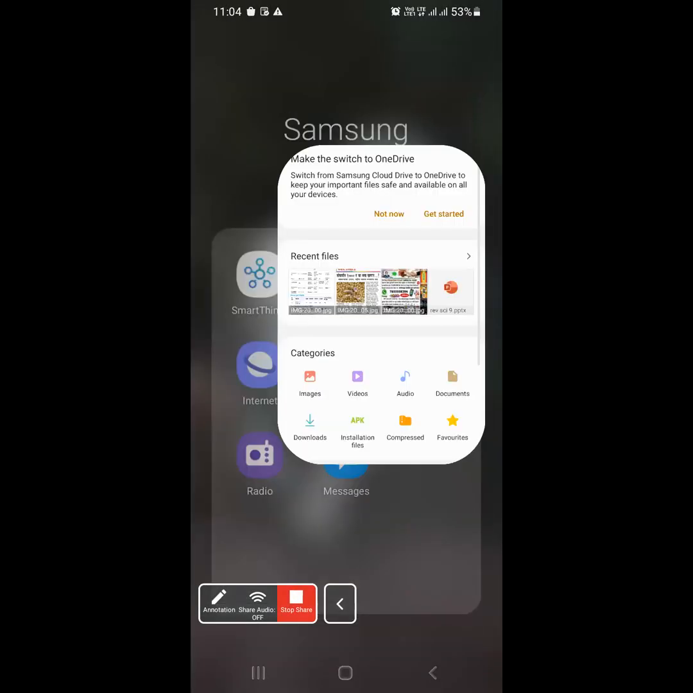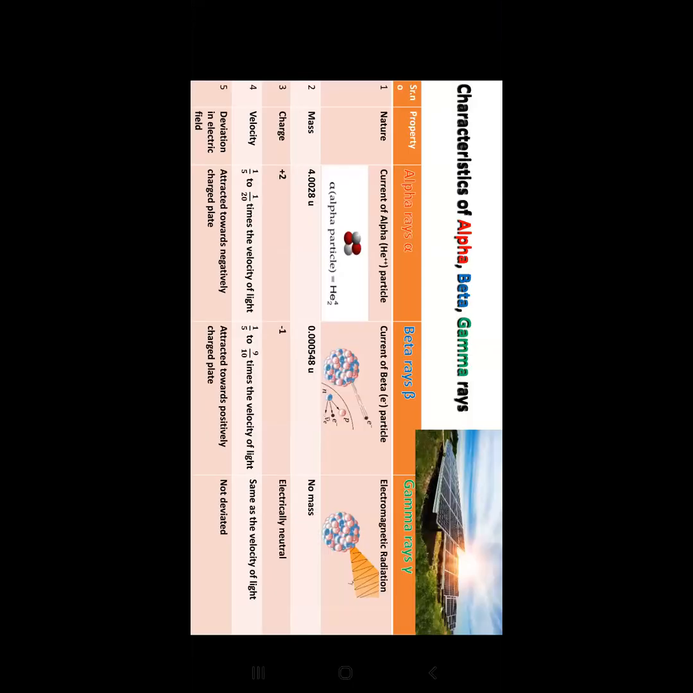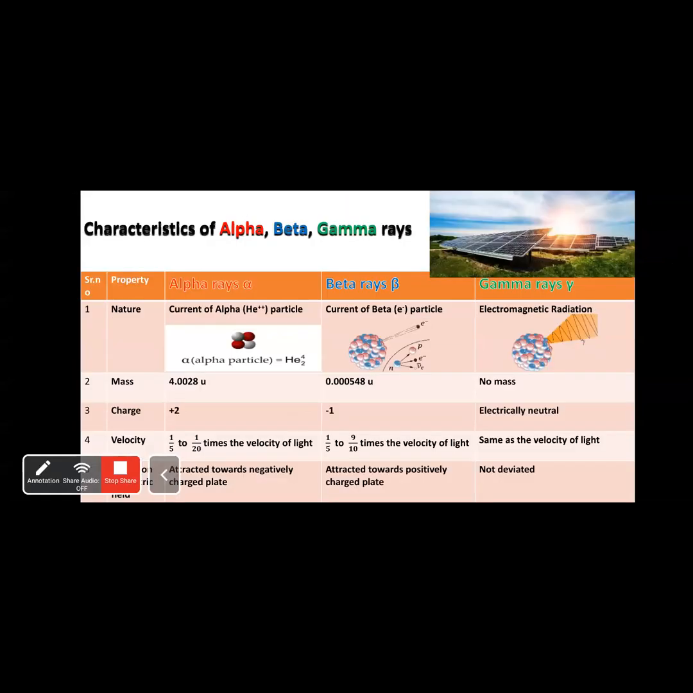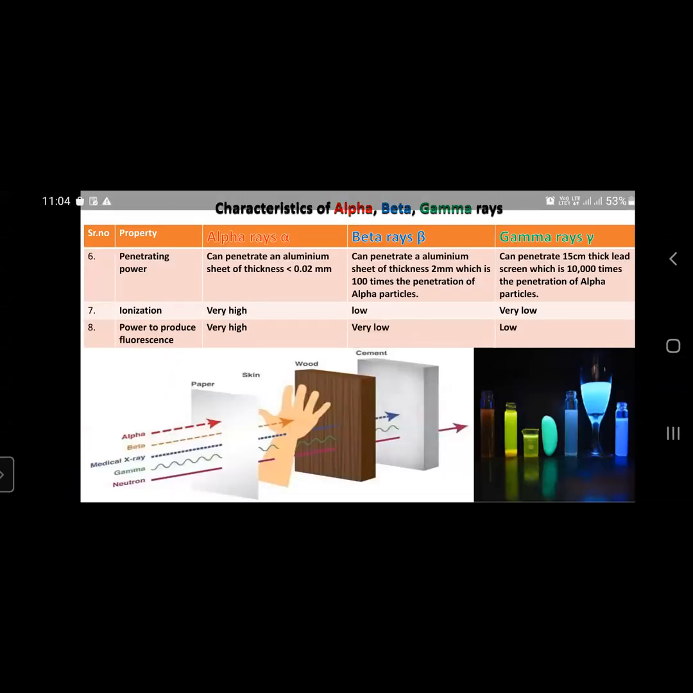Other alpha particle, alpha rays emitted. The deviation in electric field, if we compare: the alpha rays are attracted towards the negative plate, the beta rays are attracted towards the positive plate, and gamma rays show no deviation at all. Next characteristic, if we see,